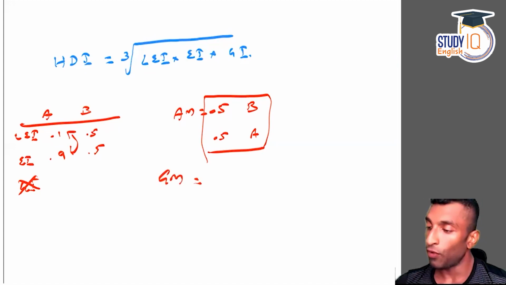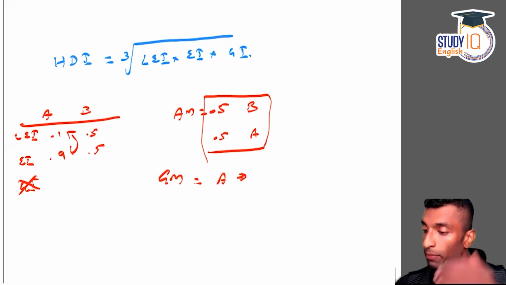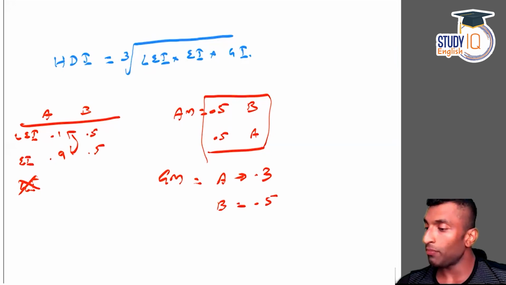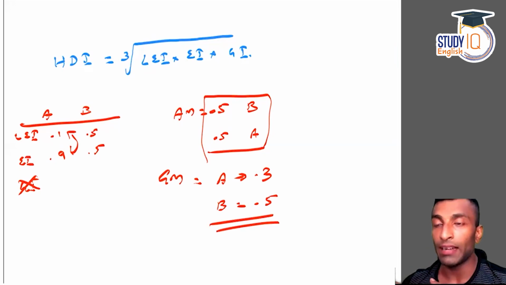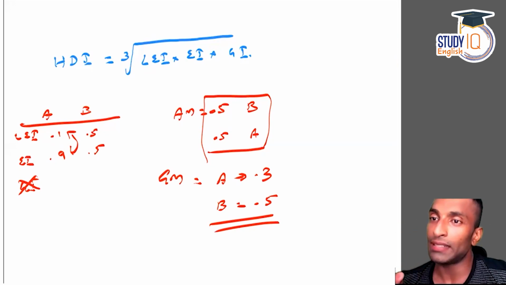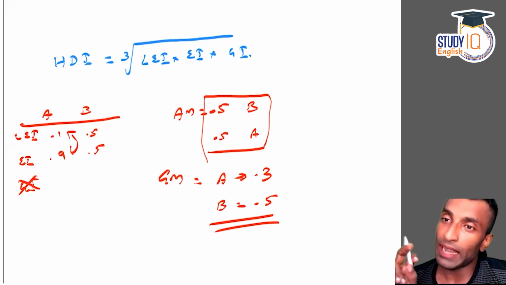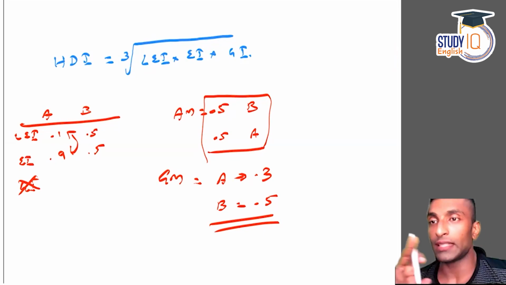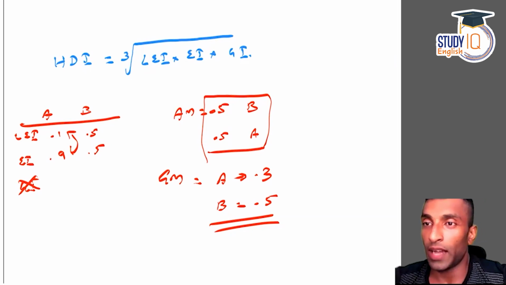If you go with GM, what will happen? What you get for GM, when you calculate for A, it will be square root, right? So it will be 0.3. And when you calculate GM for B, it will be 0.5. So B, when you see 0.5, that itself indicates that B is better, right? So when you go for GM, the advantage is that the geometric mean will capture the interdimensional inequality. Arithmetic mean won't capture that. So that's the reason why 2010 onwards, it has been replaced with geometric mean. I hope this is very clear to you now with this simple example.